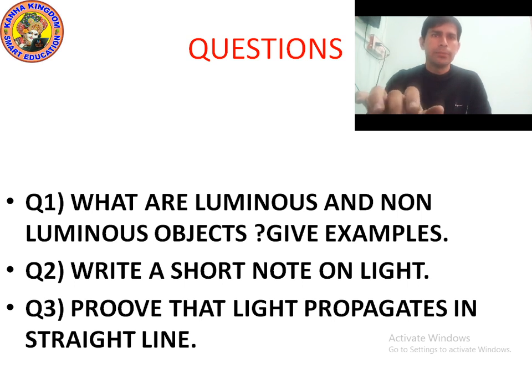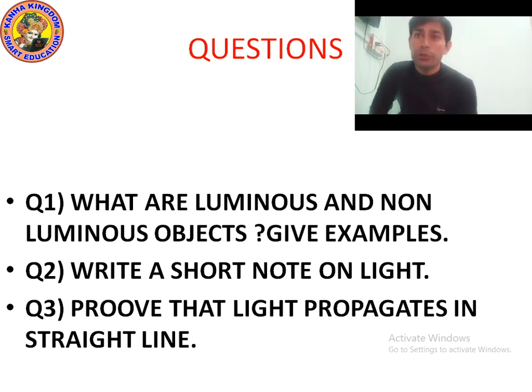Okay, it's time to ask you some questions. As you can see, here are three questions for you. Question number one: what are luminous and non-luminous objects? Give examples. An object which produces light is called a luminous object, and an object which does not produce light is called a non-luminous object.